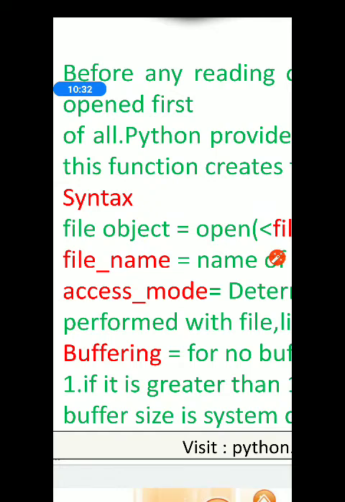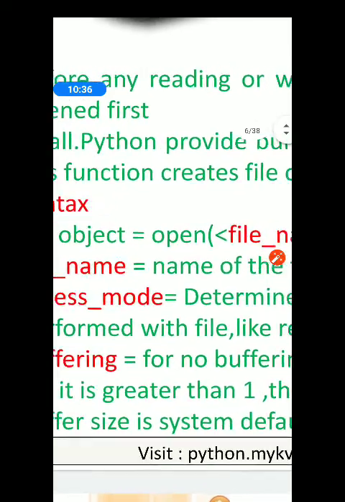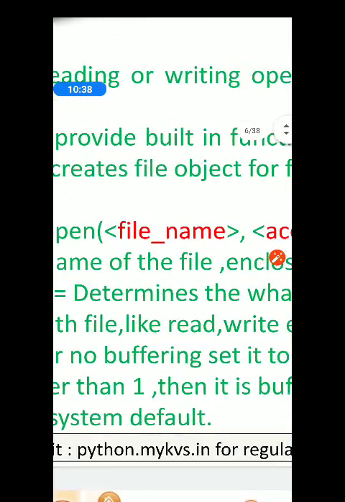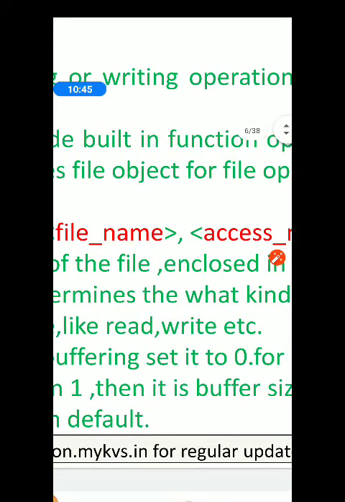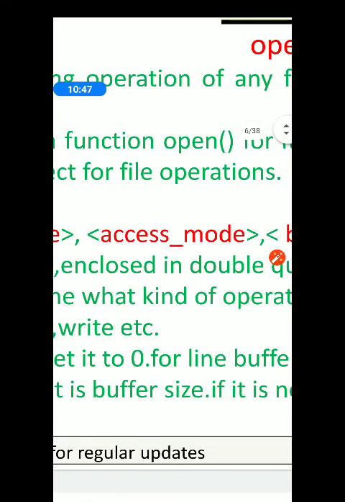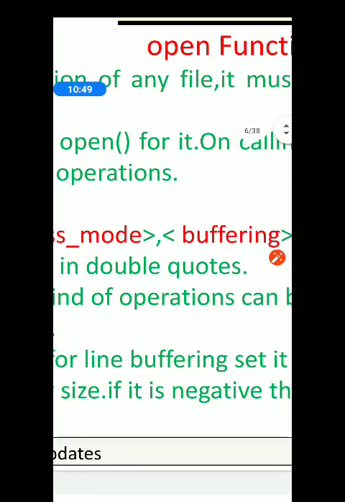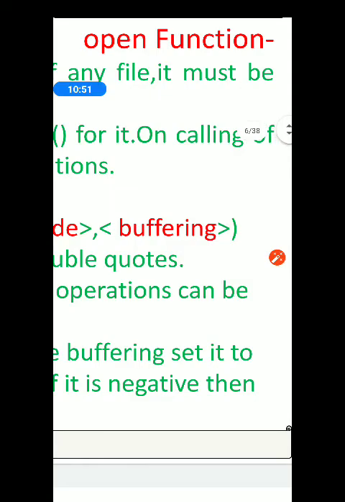You have to give a file object, then put an equal to sign, then open. Inside open you have to write file name, put a comma, access mode, again put a comma, buffering, then close the bracket.